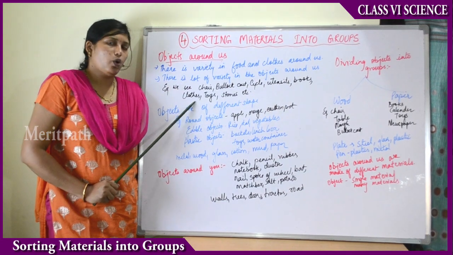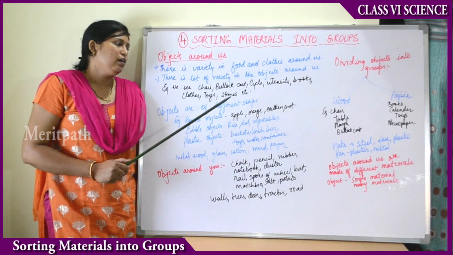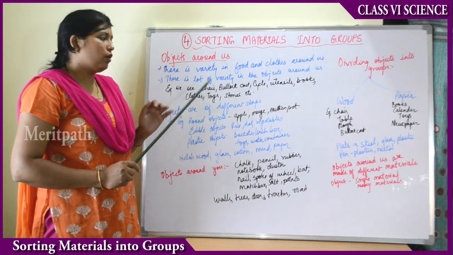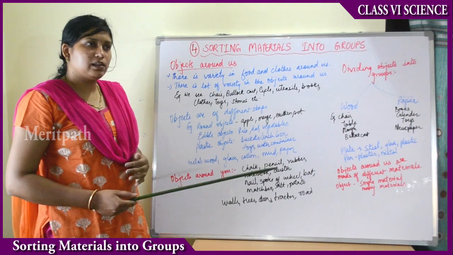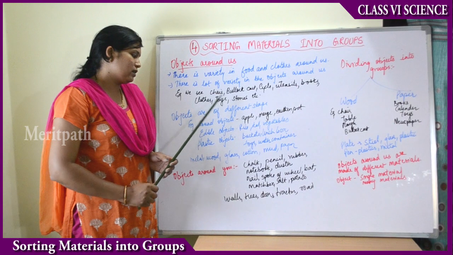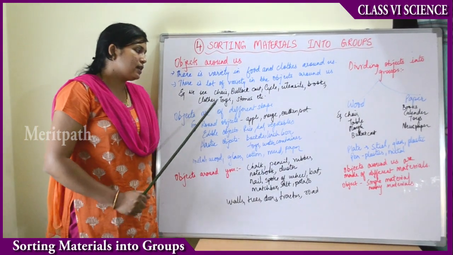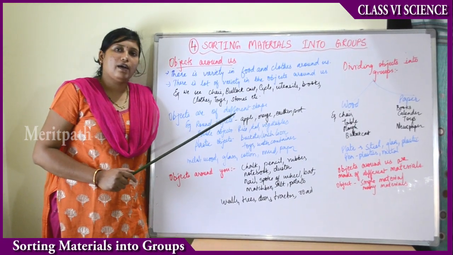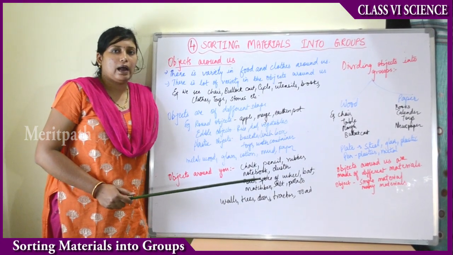Books, clothes, toys. In toys also there is a lot of variety. Stones, different sizes and shapes of stones are there. So mainly in the non-living things there is a lot of variety, and even in the living things, in edible things, edible means suitable for eating. In everything there is a lot of variety around us. Then there are different shapes also in these objects. The different things which we see around us have different shapes.